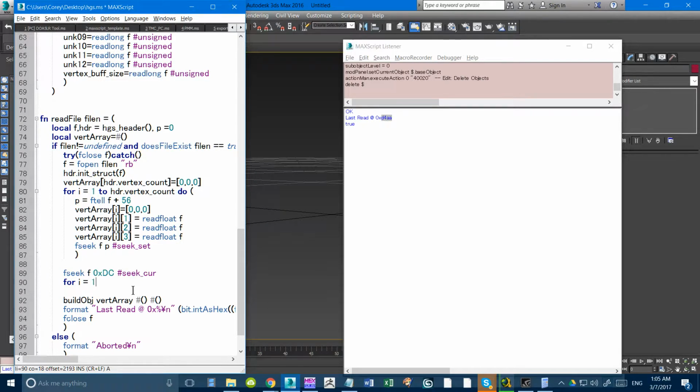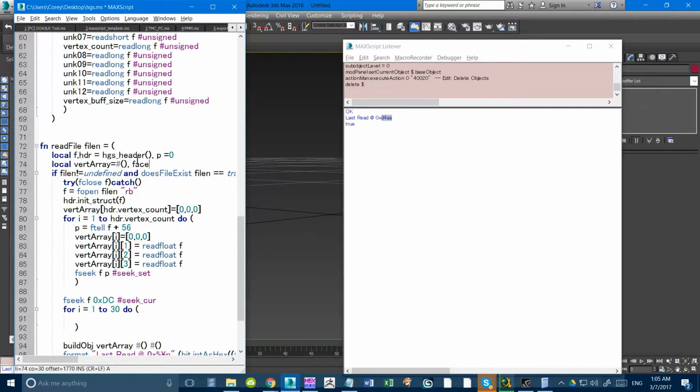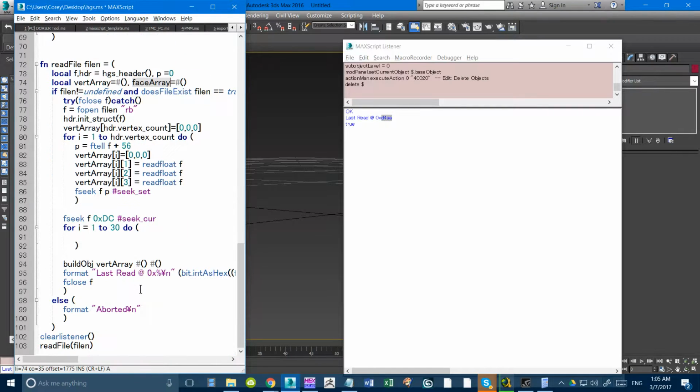For I equals 1, 2, we'll just key in a value for now. Let's say 30. We need to make another array, so face array, and we're going to feed that into here. We're not going to initialize the face array, so we're going to use the append command, and then we're just going to pop those right into there.